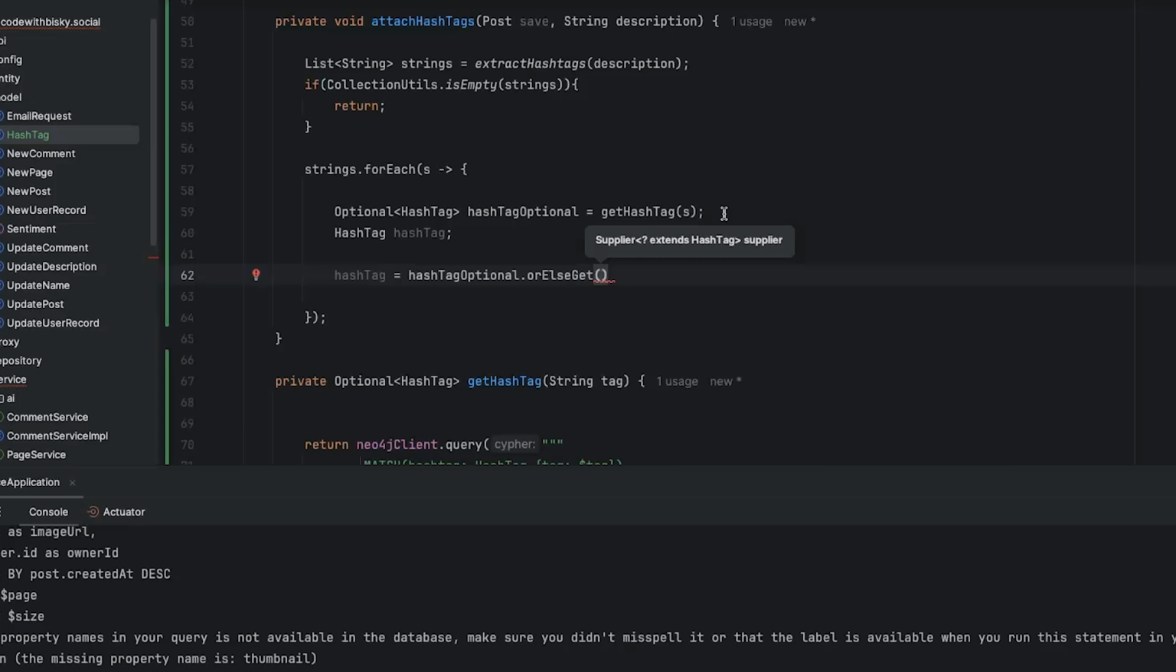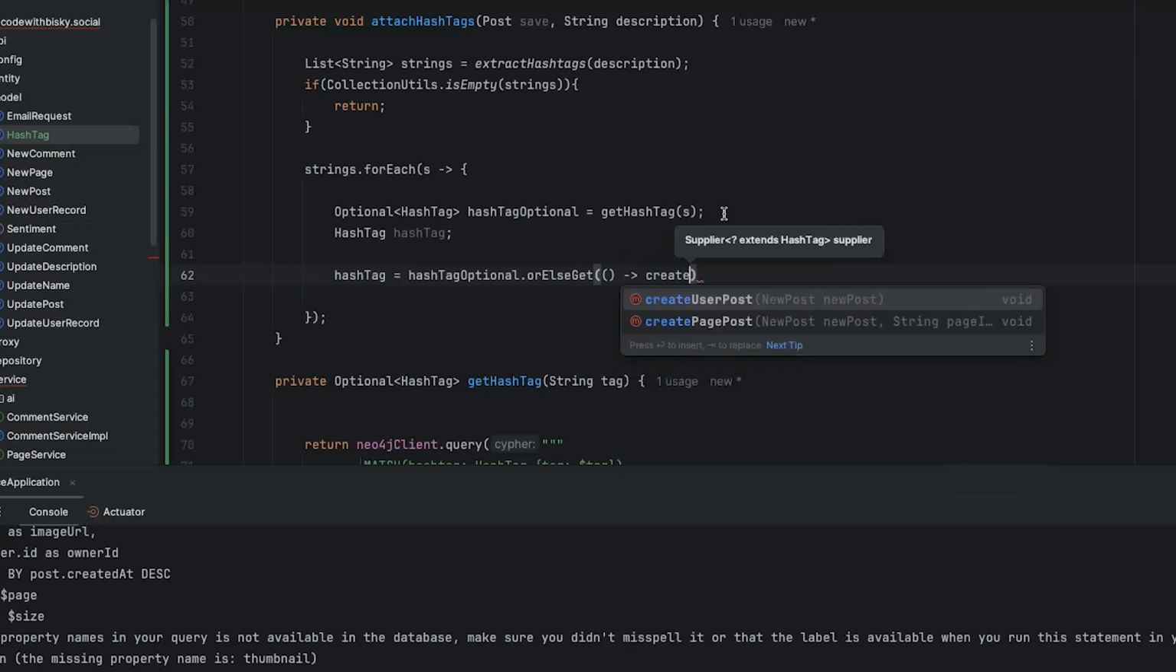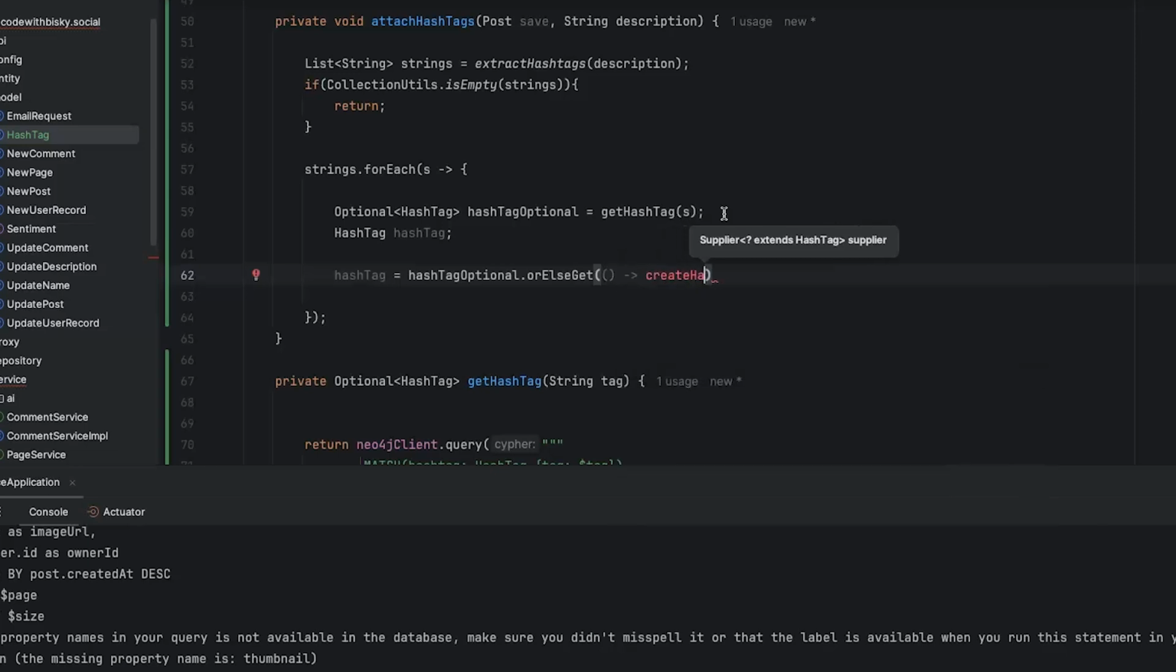Remember, we are using these lambda functions. So the else part, it's null. So if it's null, I just want to create a new hashtag. And this one, I just say create hashtag. I'll just say create a new hashtag, and I'll pass that tag, which is s, which is here, or I can refactor this to say tag, and I can pass this one, and it's going to return this.